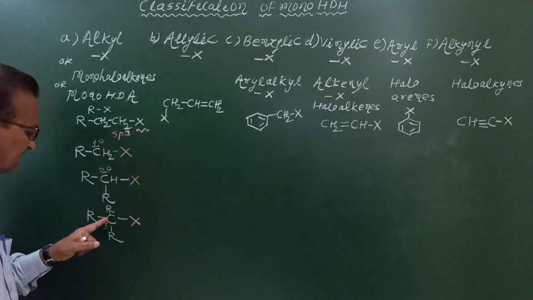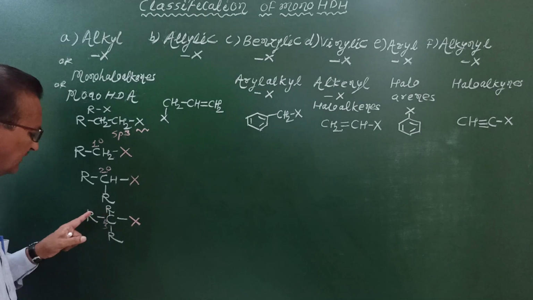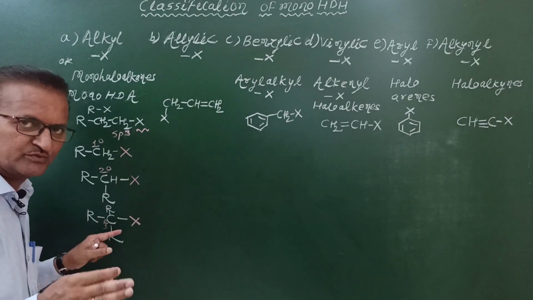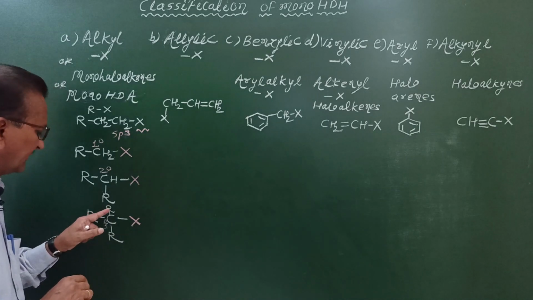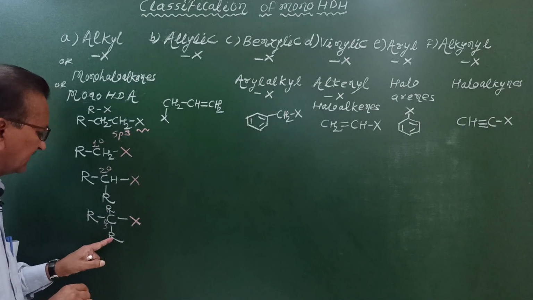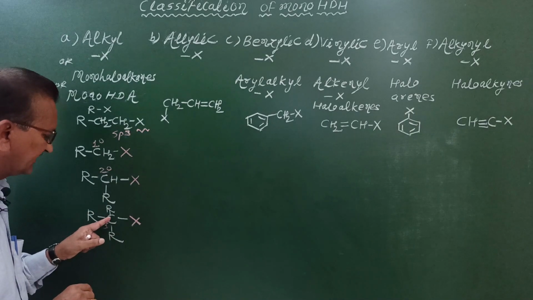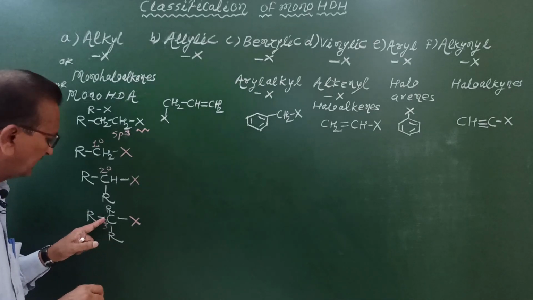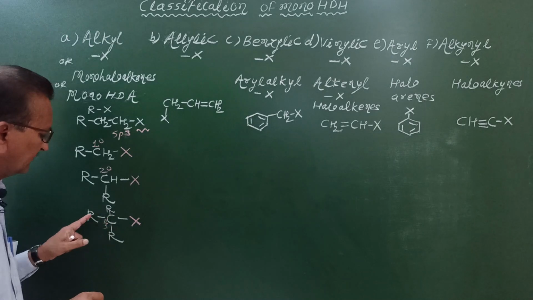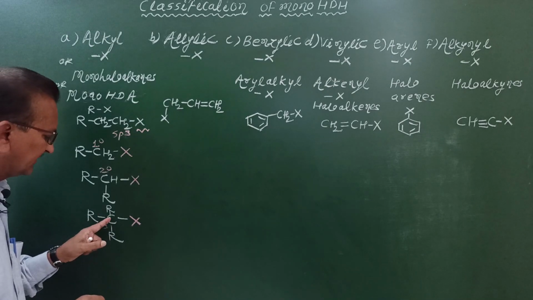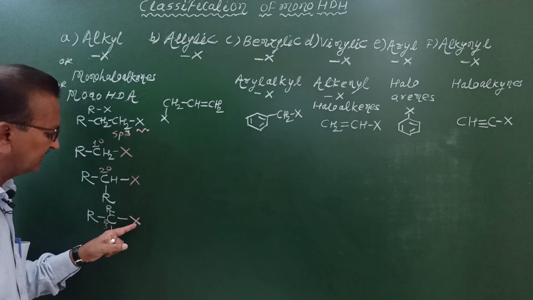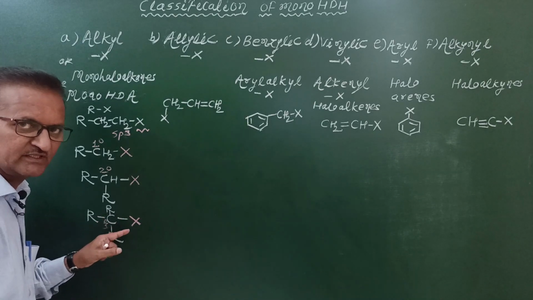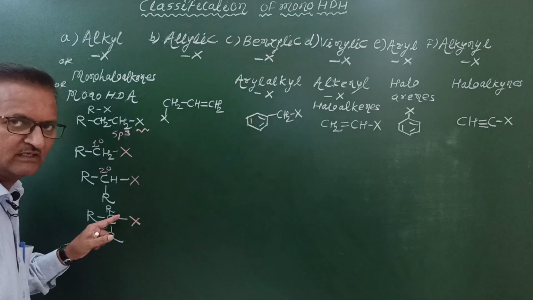And in this case, now let us see, this carbon atom is bonded to other 3 carbon atoms. In alkyl groups there are carbon atoms. Therefore here there is carbon, carbon, carbon, and that's why this is tertiary carbon atom. What is tertiary carbon atom? A carbon atom which is bonded to other 3 carbon atoms, 1, 2 and 3. It's called as tertiary carbon atom, and to this tertiary carbon atom halogen atom is directly bonded. Therefore this is representation for tertiary alkyl halides.